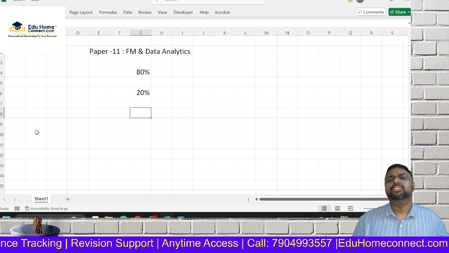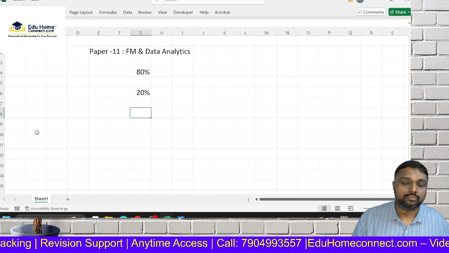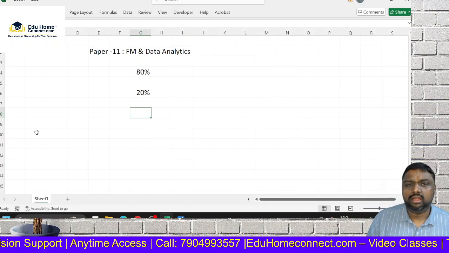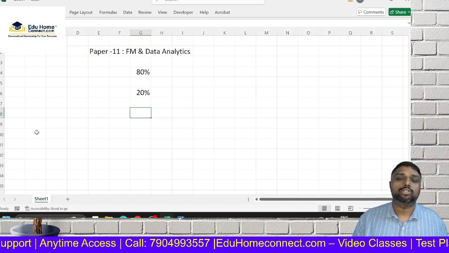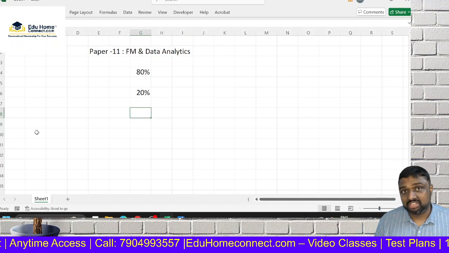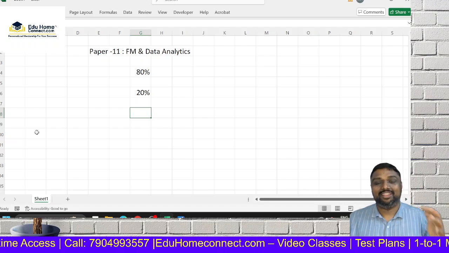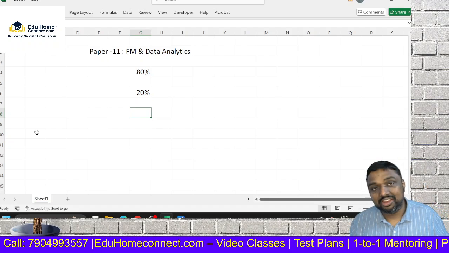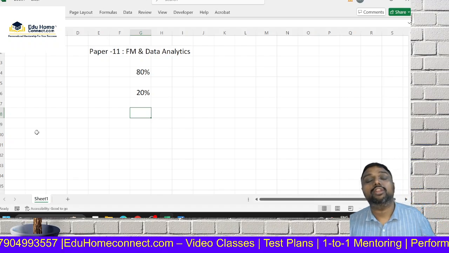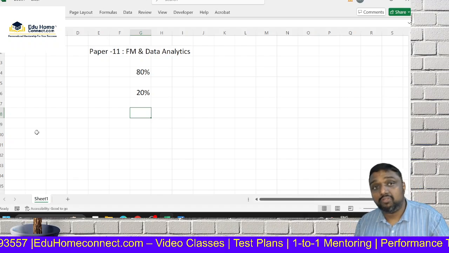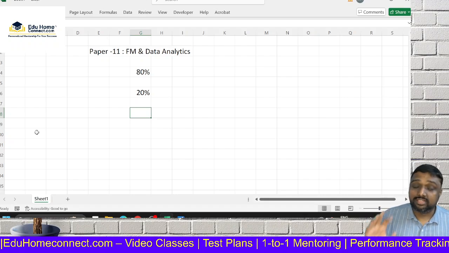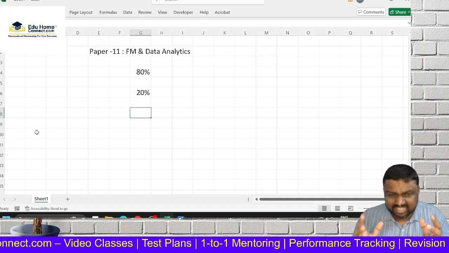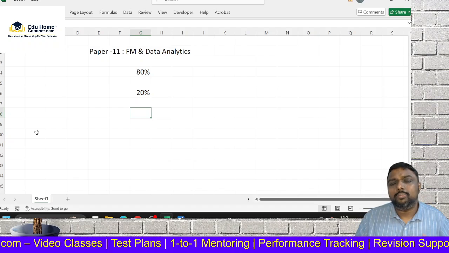So you may be feeling, sir, a lot of topics to learn. Capital budgeting, working capital, and in working capital a lot of subtopics. Then cost of capital, capital structure theory, capital structure decision, leverage analysis, EBIT, EPS, indifference analysis, common size balance sheet, trend ratio. Then cash flow, fund flow, ratio analysis. Then a separate theory chapter, the money market, everything. So more stress. Can you help us to make us stress free?